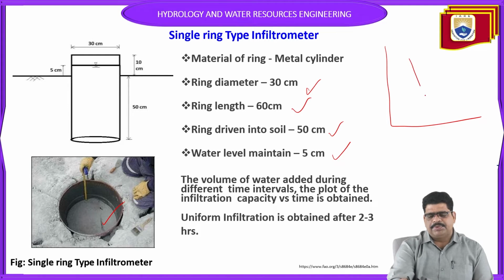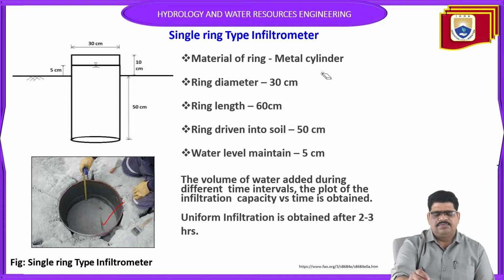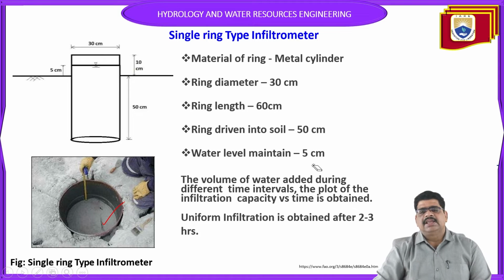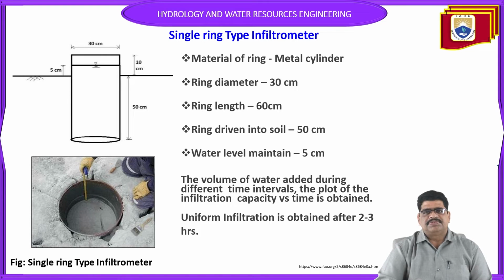From this, we have to prepare a graph of time against how much water has infiltrated over a certain duration, such as 0, 2 hours, 4 hours like that. For this, you have to find out all the infiltration. So that is the single ring infiltrometer, with its dimensions and specifications. For each 2 to 3 hours, as per the site conditions, we have to calculate how much infiltration occurs using the single ring infiltrometer.